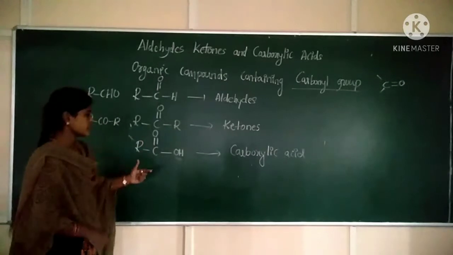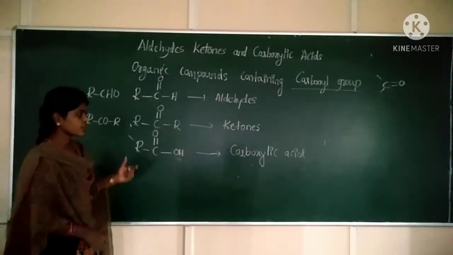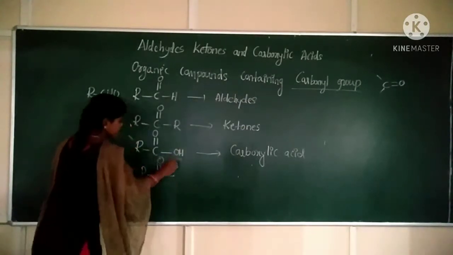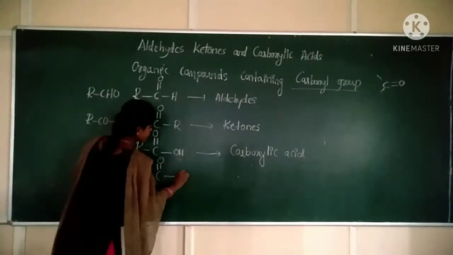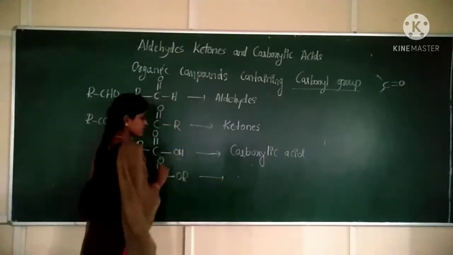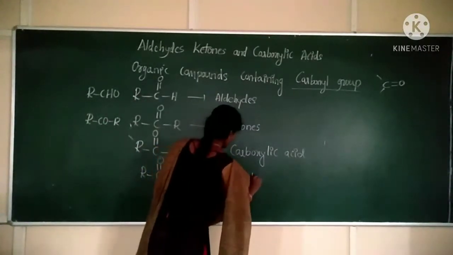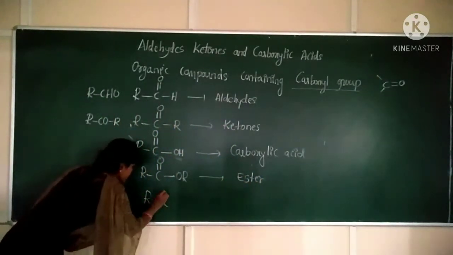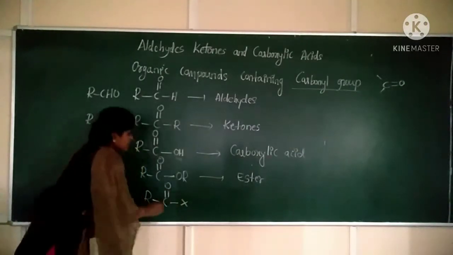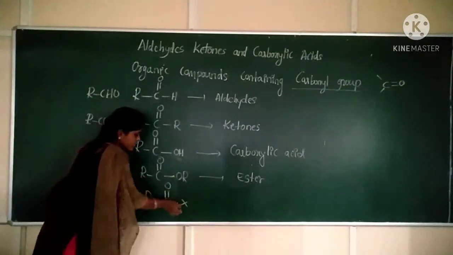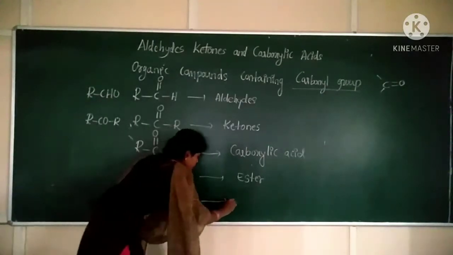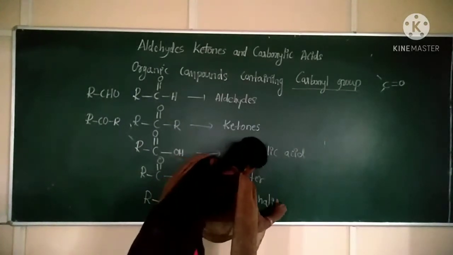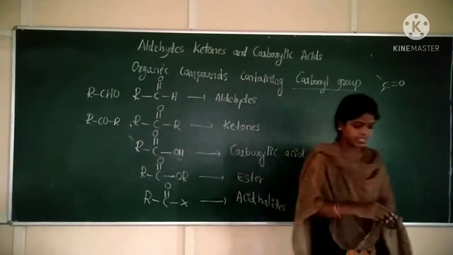Next, some other functional groups are there. I will write R, C, O. Now, if I represent this H by R, at that time I can call this functional group an ester. Next, if I replace this OH group by X, that is halide, at that time these are said to be acid halides. Clear?